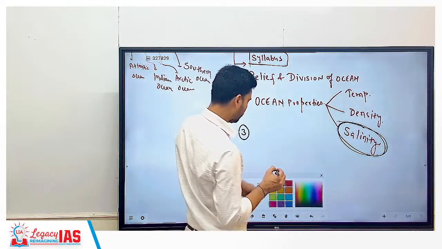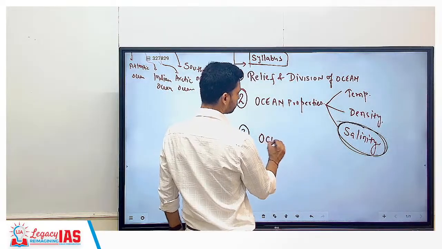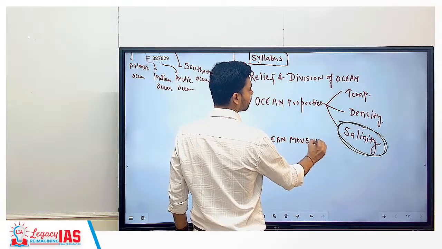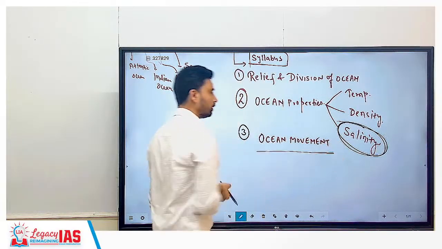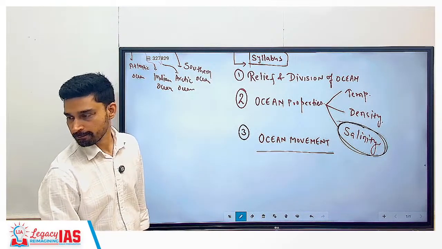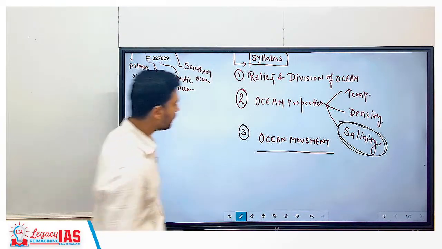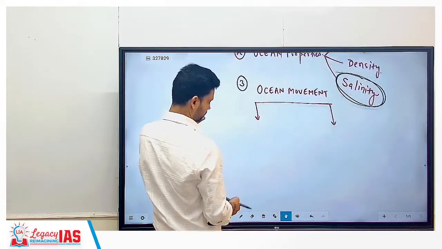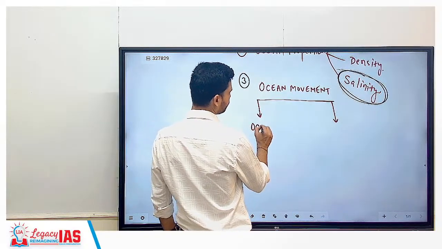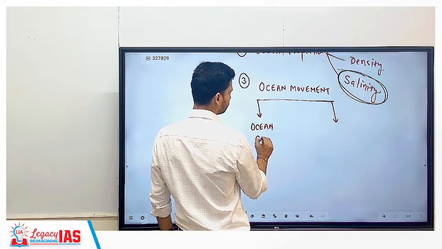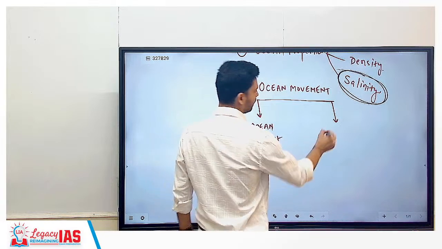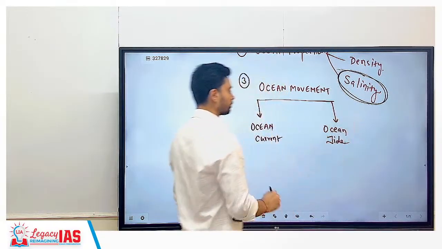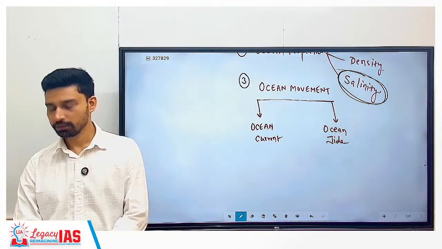Third, then we have the ocean movement. Ocean movement is studied under two topics or two chapters within it. We have ocean current, and we have ocean tide. Ocean current and ocean tide.